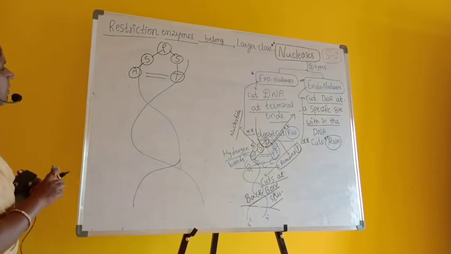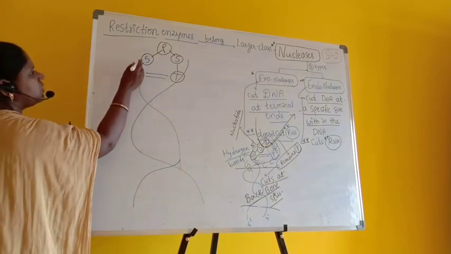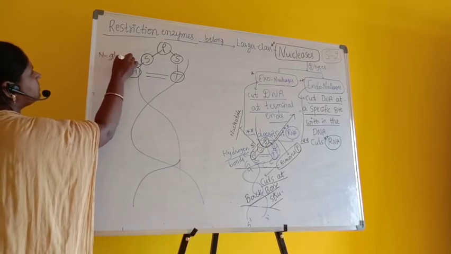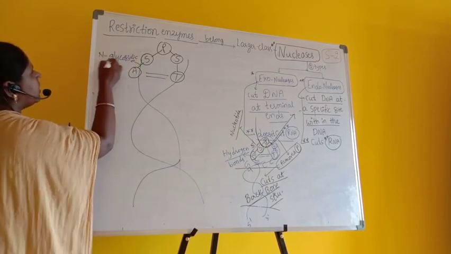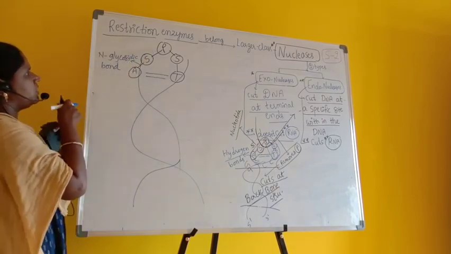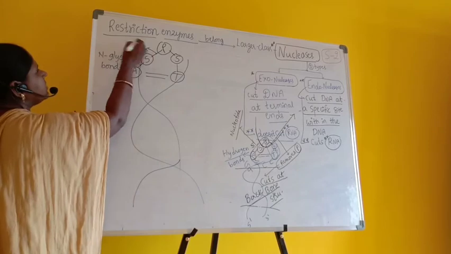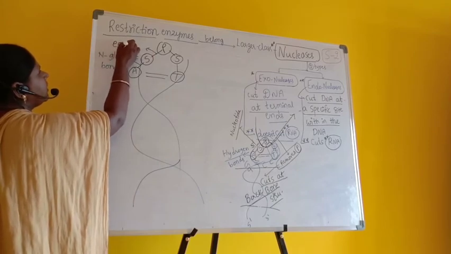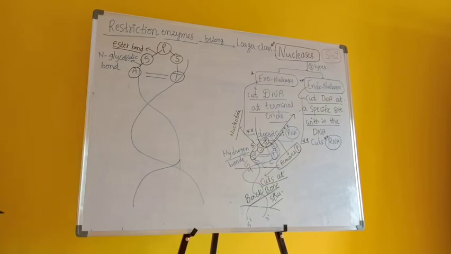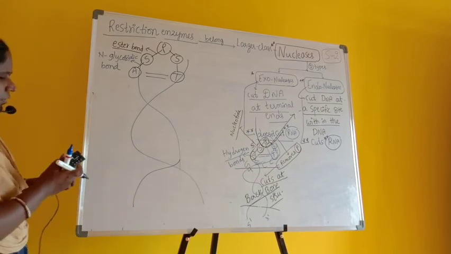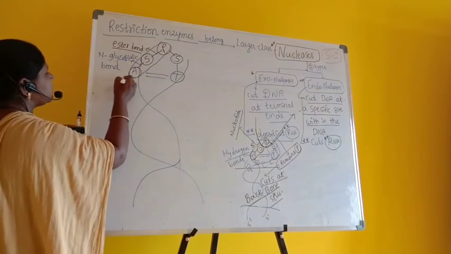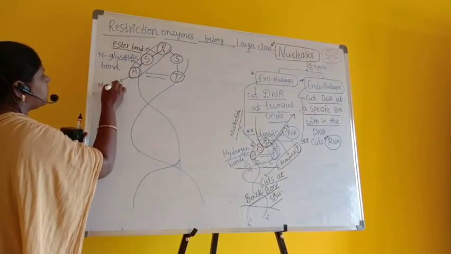So what is the bond present between nitrogen base and sugar? This is called the N-glycosidic bond. And the bond between sugar and phosphorus is nothing but what? Ester bond. We all know it very well. It's called an ester bond in biomolecules. In the first year chapter we discussed this very clearly. So here, from nitrogen base, sugar and phosphorus, this is called a nucleotide.